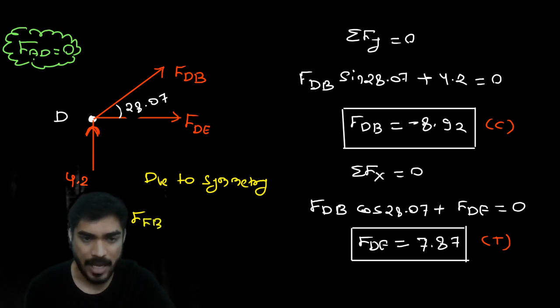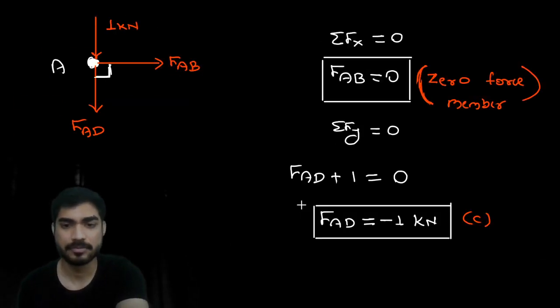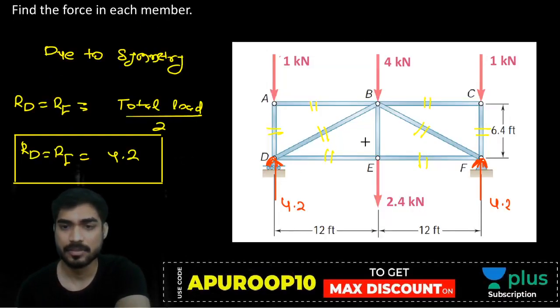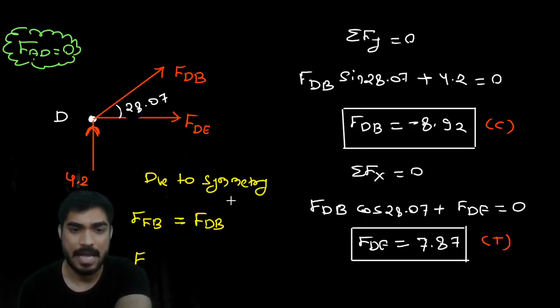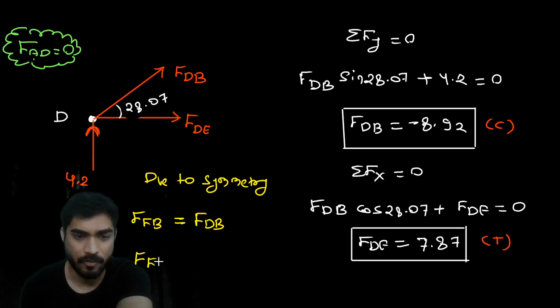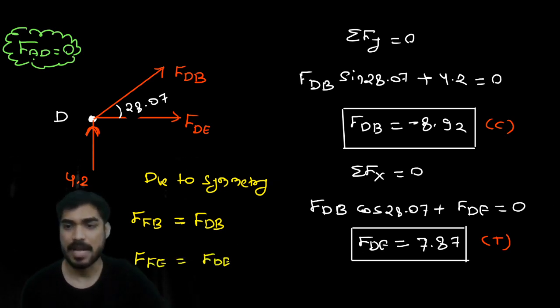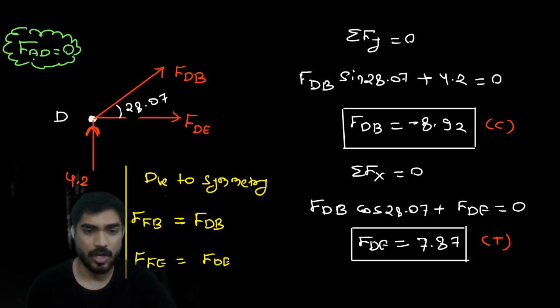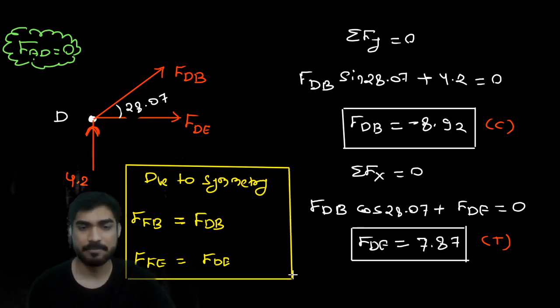FFB will be equal to FDB, and FFE will be equal to FDE, right? So you don't need to solve FB and FE because they are equal to DB and DE because of symmetry. Okay?